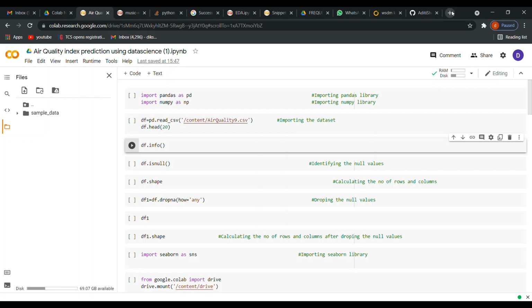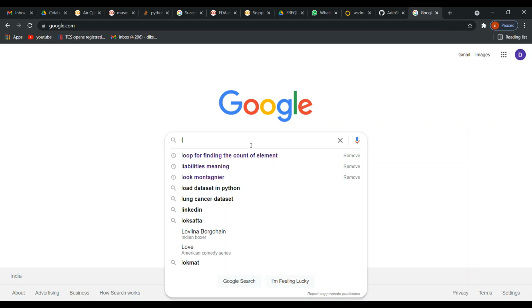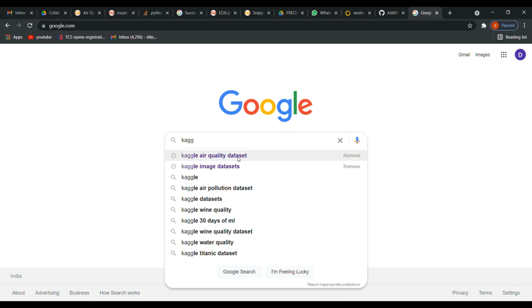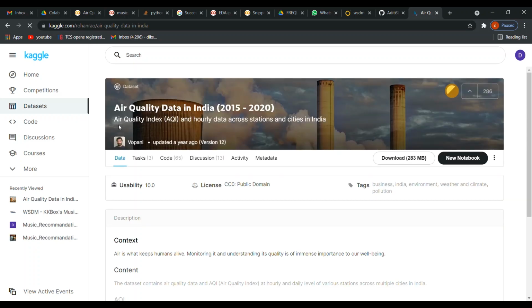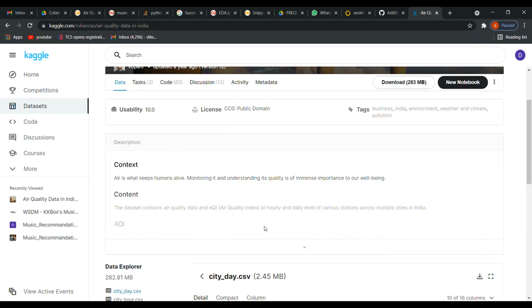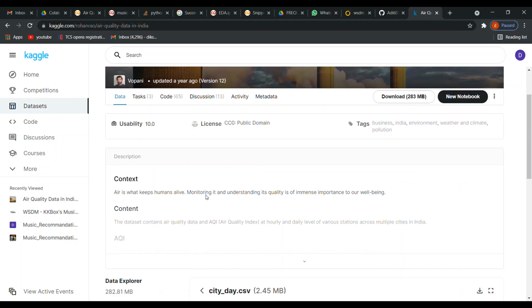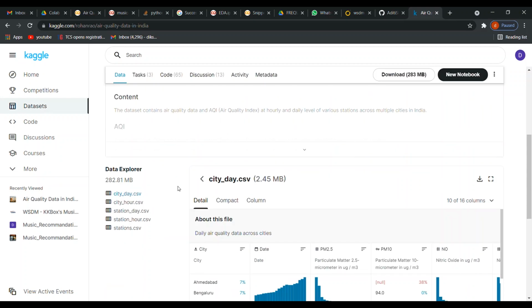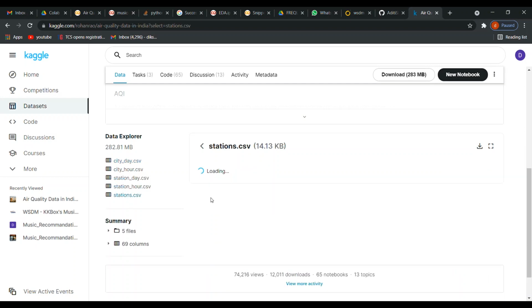Firstly, we have to download a data set. So let's download the dataset from Kaggle. Here you simply have to type air quality dataset from Kaggle, and you can see it, simply click it. Here you can see the Kaggle website, and it says air quality data in India. Basically in this project you have to do the air quality index prediction. Here there are 5 data sets in CSV format, so let's check out each and every data set one by one.